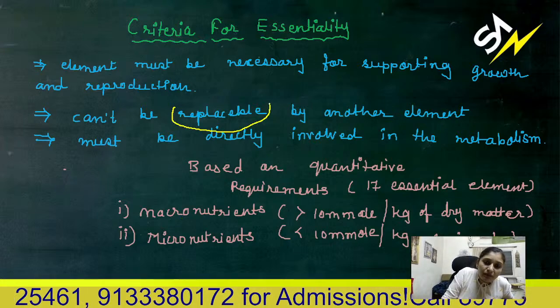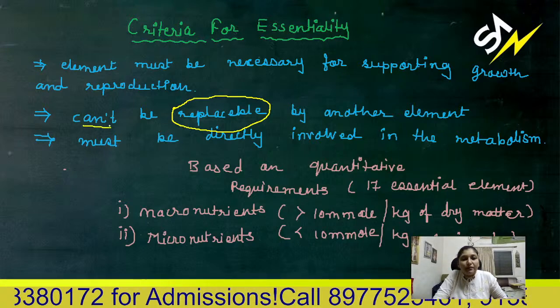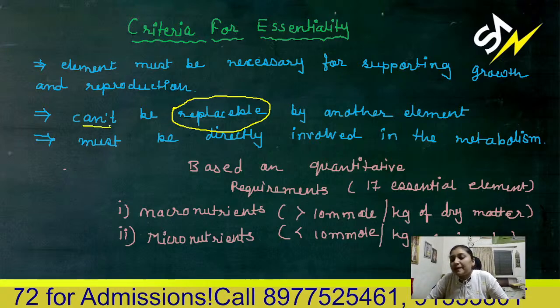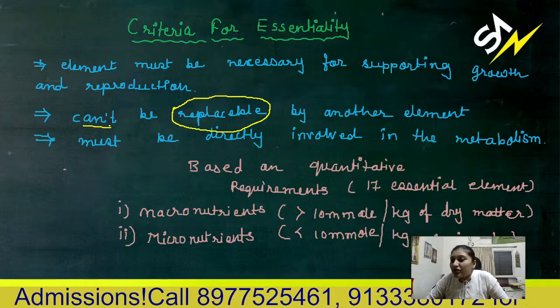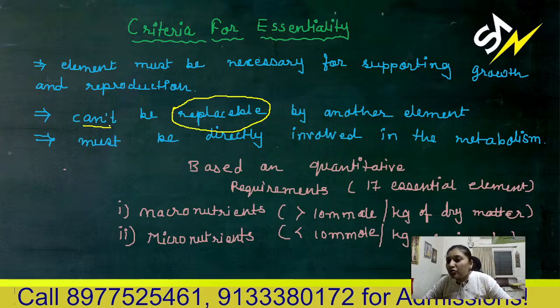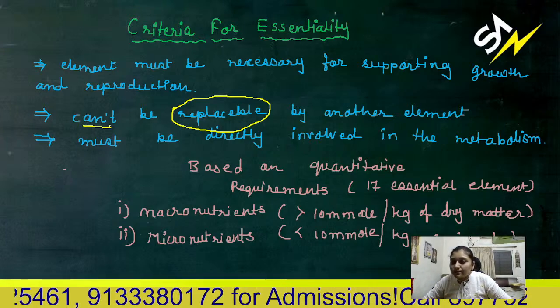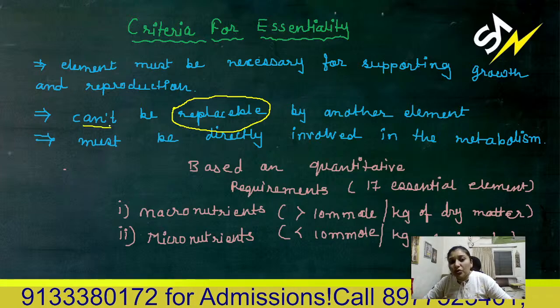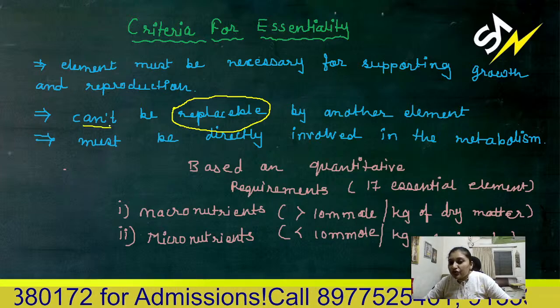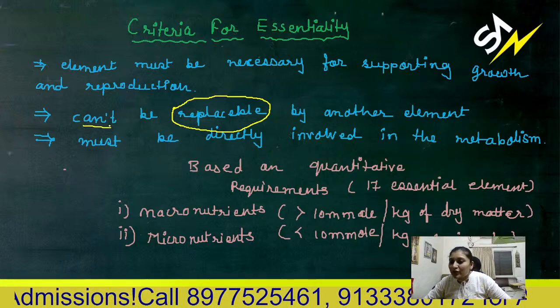Replacement should not be possible. You can't replace this element with another element. For example, you can't replace hydrogen by nitrogen in case of growth and reproduction. Hydrogen is necessary, and it is provided in the form of H2O.